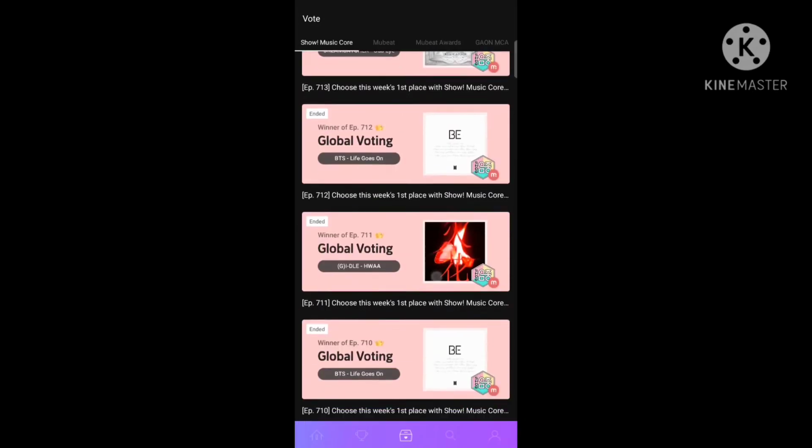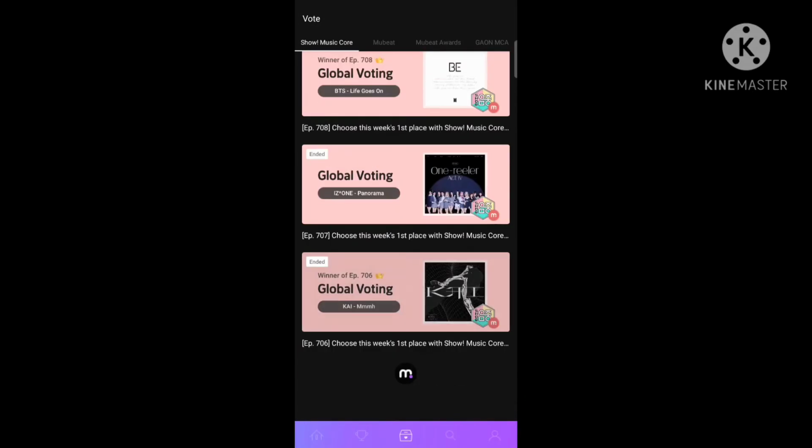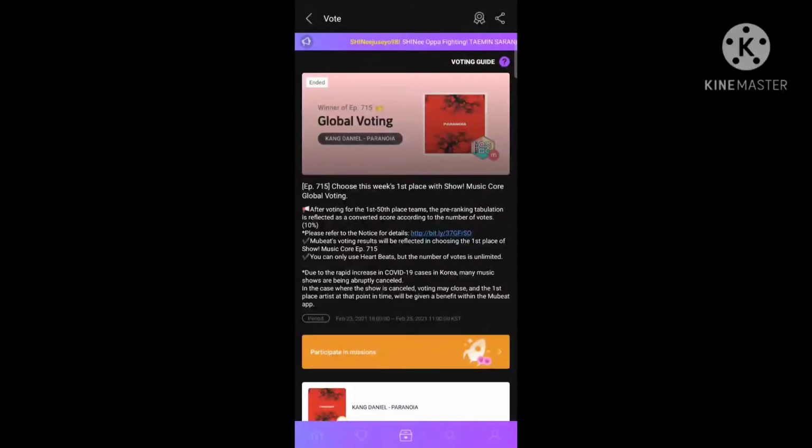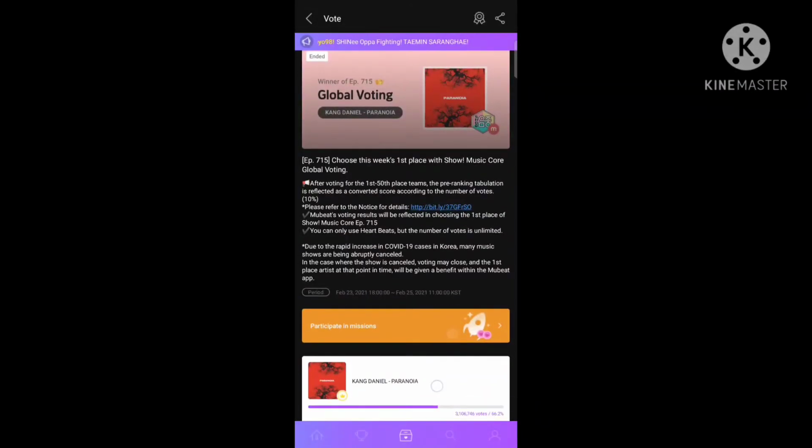Then here we can see the previous votings and who won the votings. Let's see this one, the latest one. Wait, the connection is slow. The voting has ended already, but as you can see, Kang Daniel won this pre-voting.